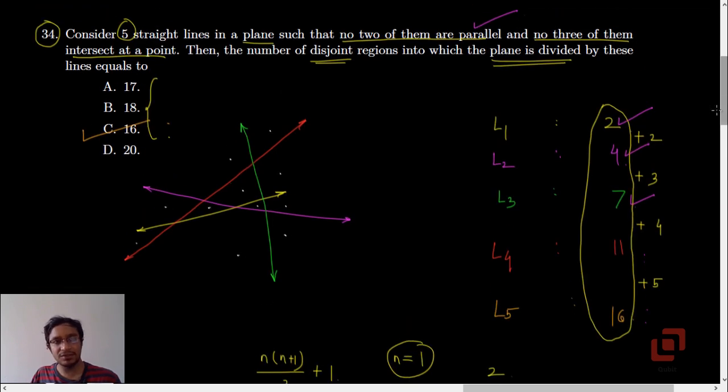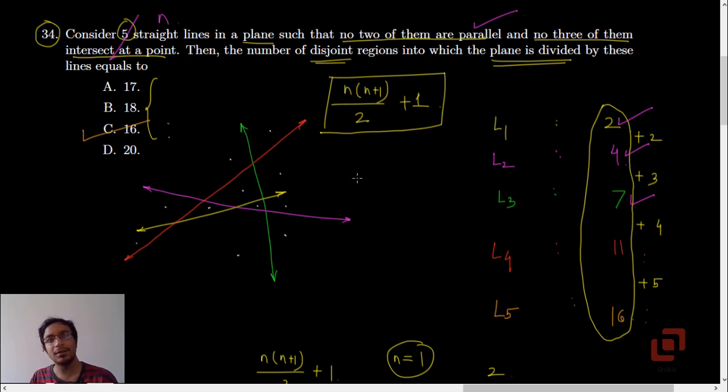So if someone asks you the generalized version of this, consider n lines with such conditions, then what will the formula be? The formula will be n into n plus 1 upon 2, which is the sum of the first n natural numbers, plus 1. You may remember this as a general result, might be useful in the upcoming version of the ICER aptitude test and also other entrance examinations. So that is question 34.